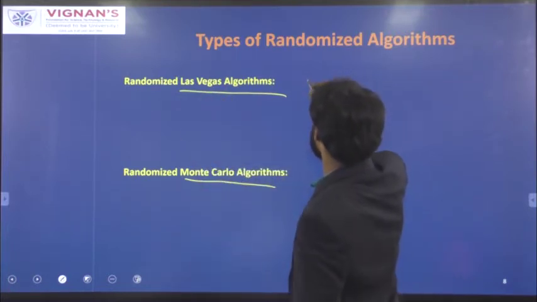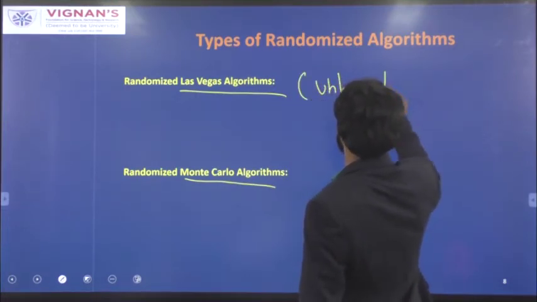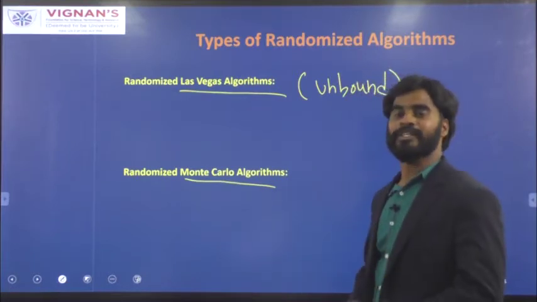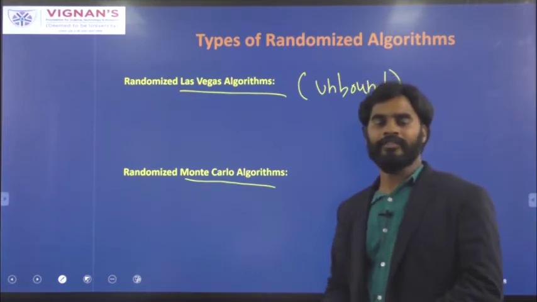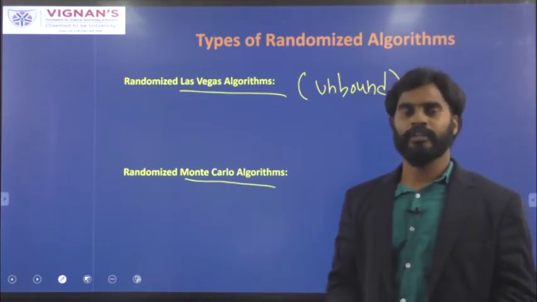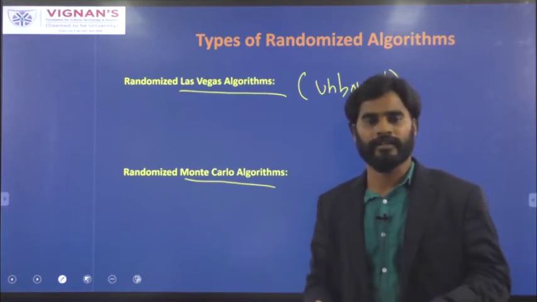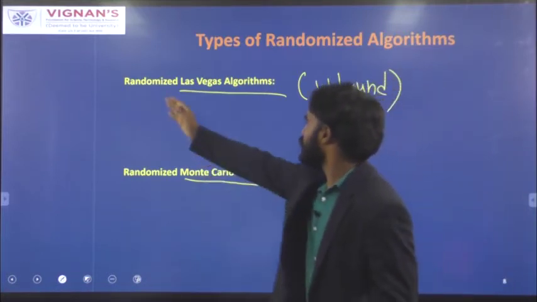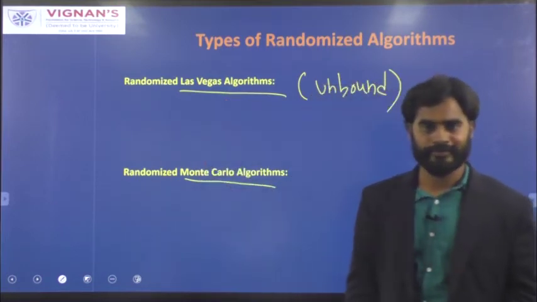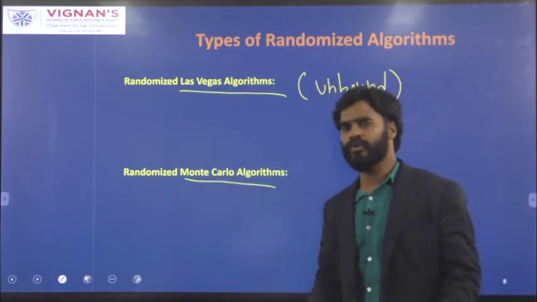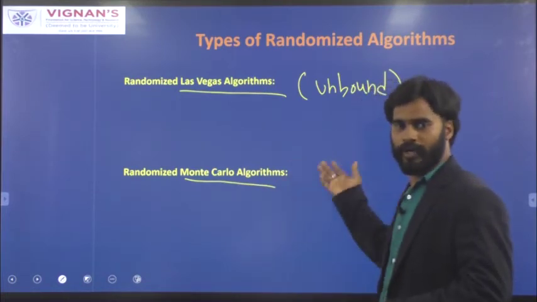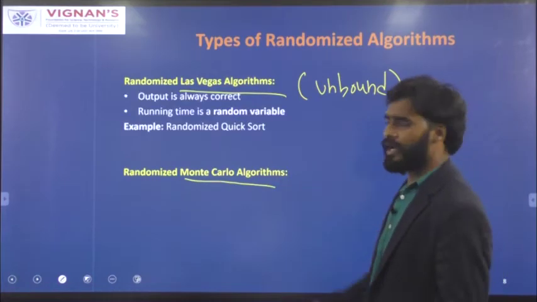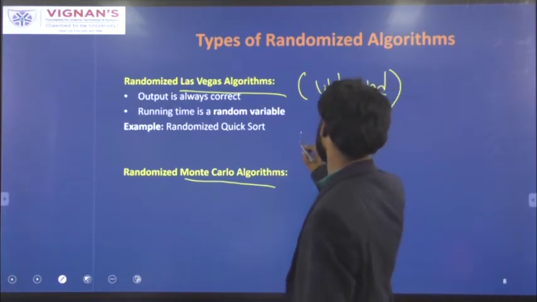But the problem is the time is unbounded. The time taken to find the exact output is unbounded. It can be infinite. It is not limited. You cannot say that within this time frame I can find the solution. There is no exact time frame within which you can find a solution by using the randomized Las Vegas algorithmic approach. You will get the exact solution, but you don't know when you are going to get it. But you can make this bounded by limiting the number of iterations.